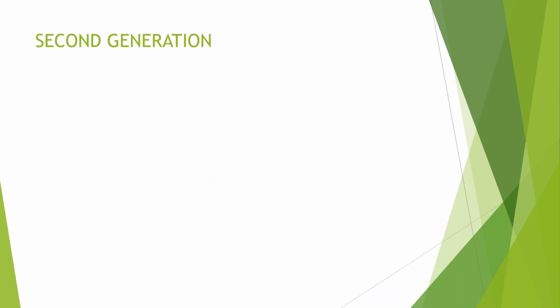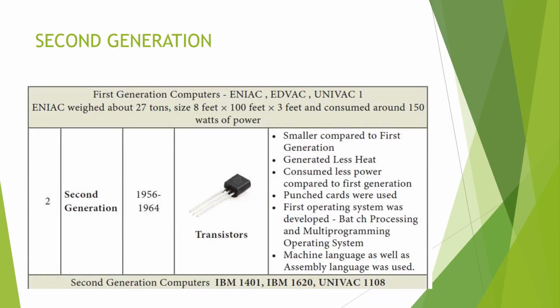Second generation computer. Here this is an example for first generation. That means first generation computers are ENIAC, EDVAC, UNIVAC. ENIAC weighed about 27 tons, size 8 feet by 100 feet by 3 feet. It consumed around 150 watts of power. Then the second generation is 1956 to 1964.